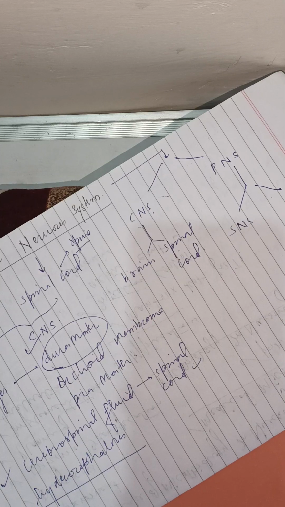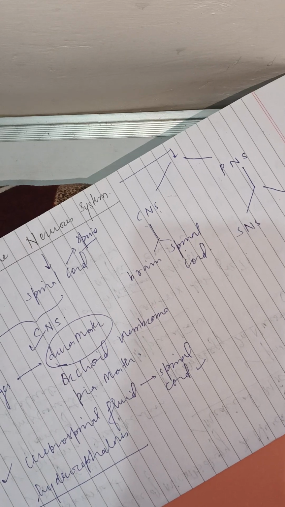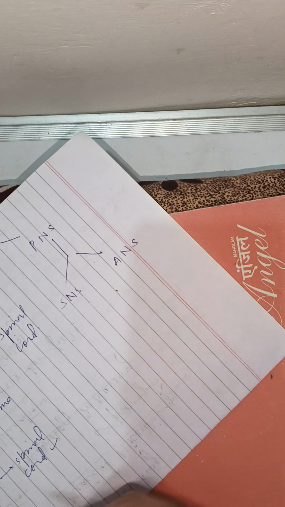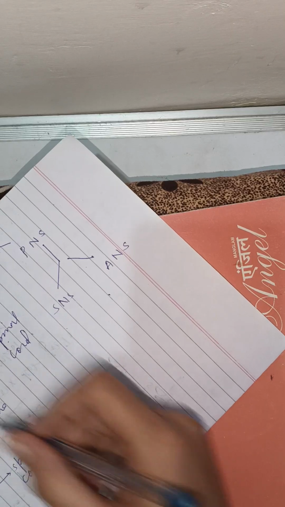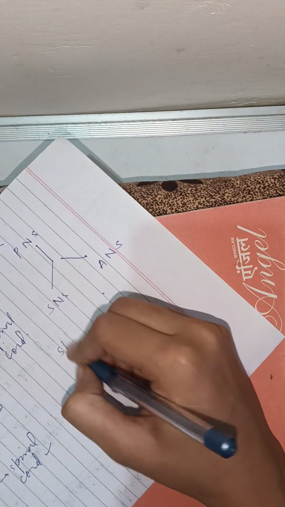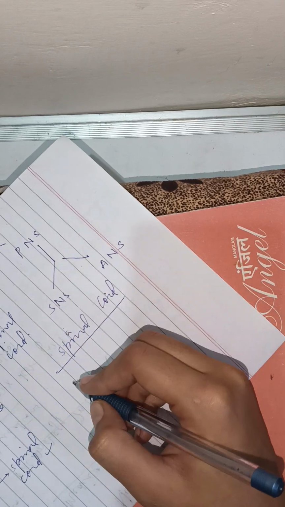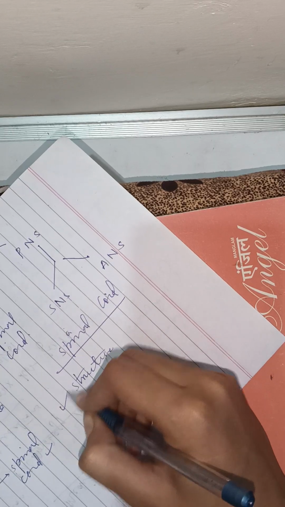The spinal cord is placed within the spinal column. In the next section we will deal with the structure and the functions. This was the brain. Now we will do the spinal cord. We will start with its structure.